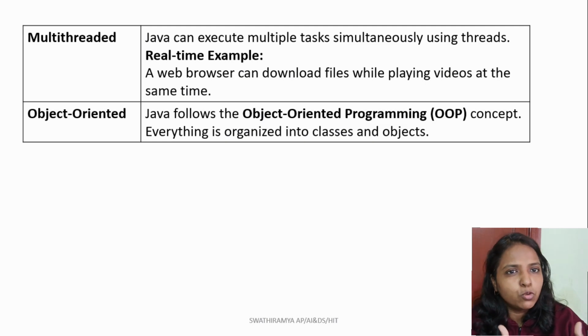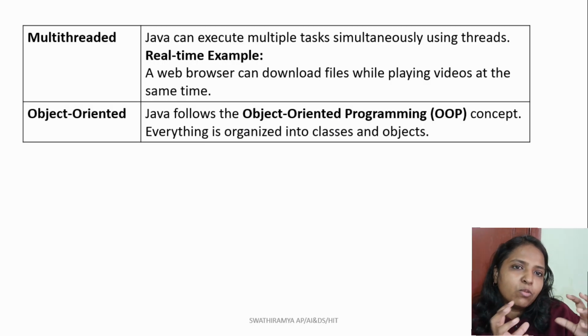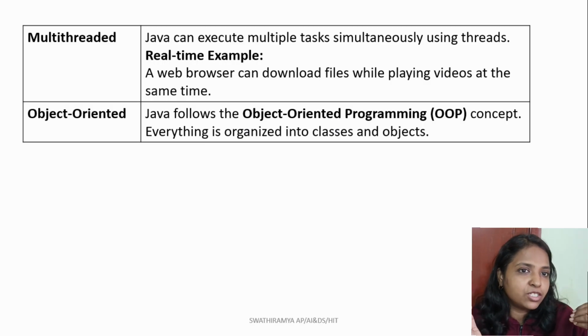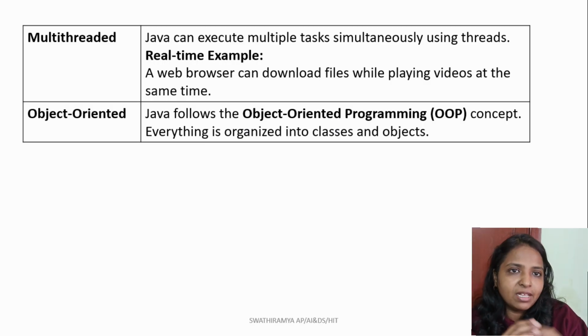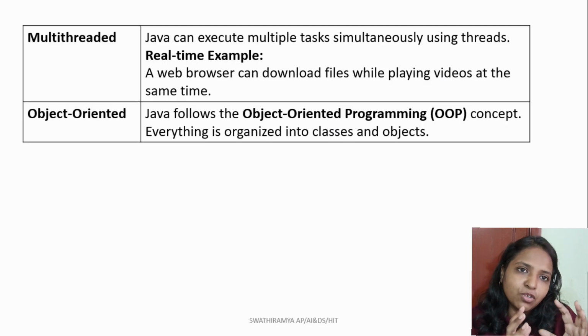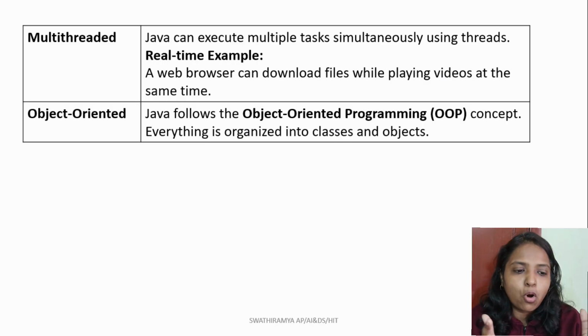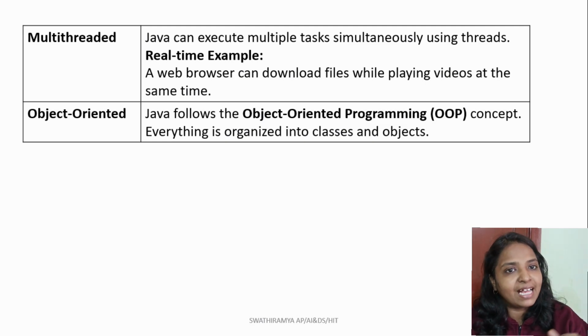So let's move to the next important feature, that is object oriented programming, which is commonly called OOPS concepts. Instead of organizing the program only with collections of functions, as in C++ where we organize the code with collections of functions, in Java, OOPS concepts organize the program around classes and objects.